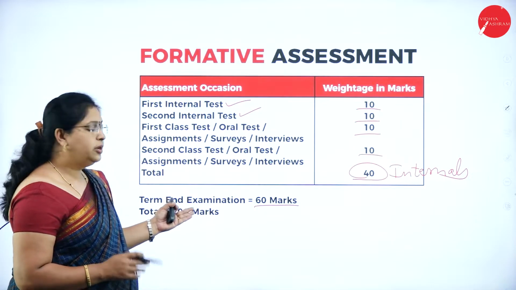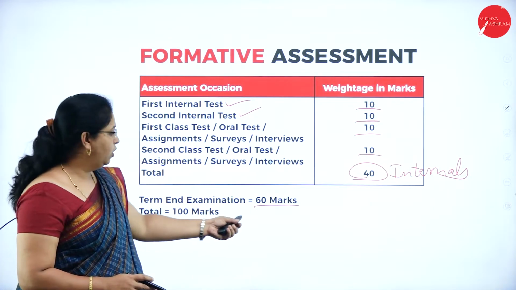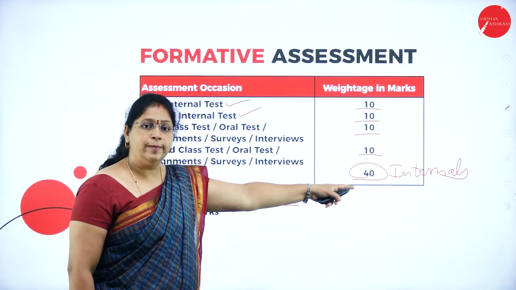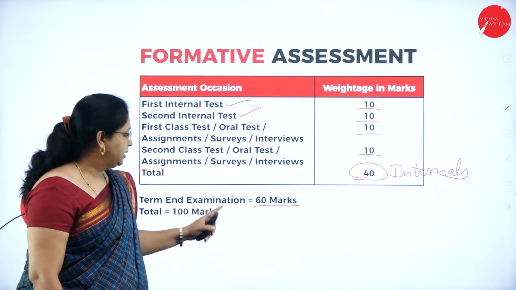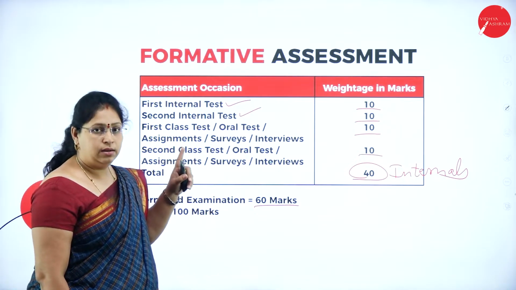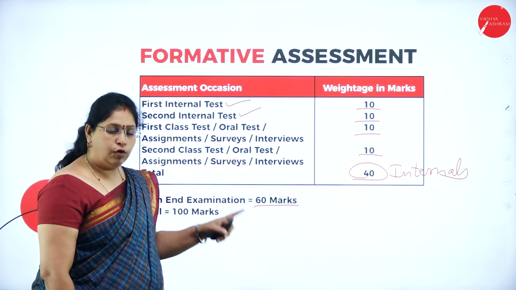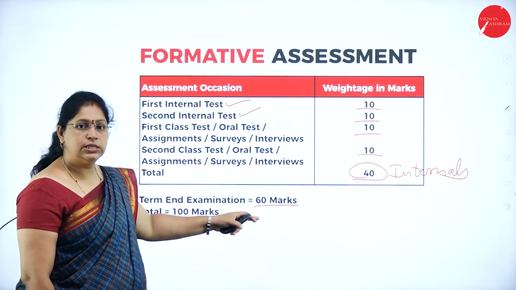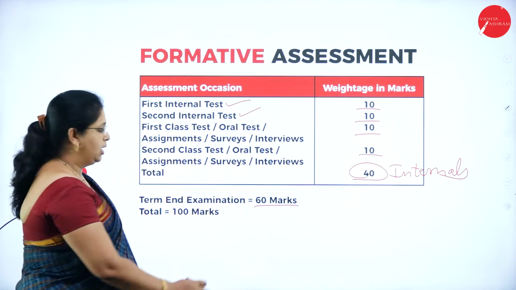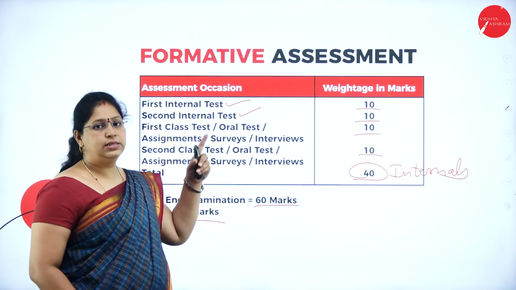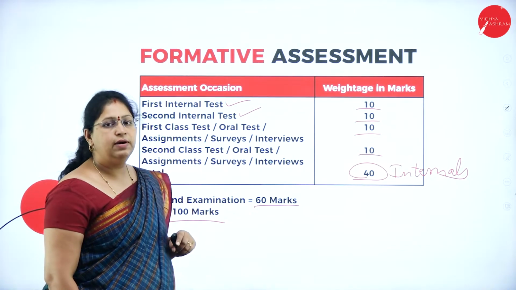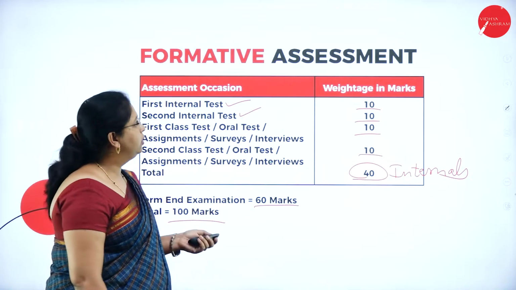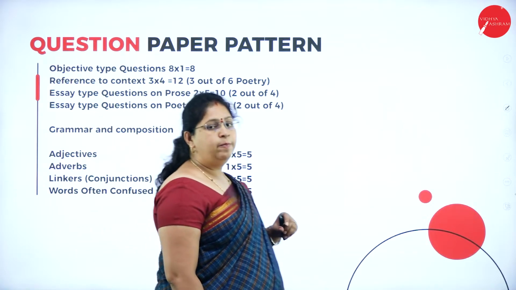But remember, the term examination will be for 60 marks, not for 80 marks, because 40 marks is for internals, and what are the marks remaining? 60. For that you will be writing answers for 8 poems, 4 prose and 4 language components. For that you will have the exam for 60 marks. Total is 100 marks. Hope this is clear to you, the formative assessment, how it is conducted and for how many marks. Next we will go for the question paper pattern.